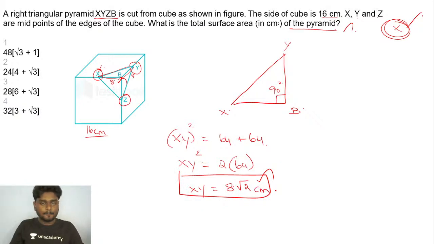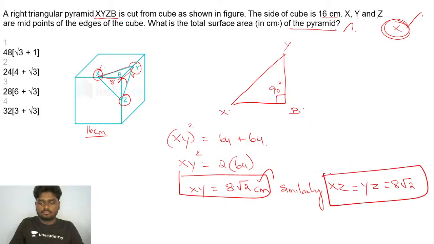Cool, is that clear? In the same way, if XY is 8 root 2, listen very carefully guys, it is understood that similarly the lengths of XZ and YZ will also be equal to 8 root 2. Definitely, all the three should be the same.